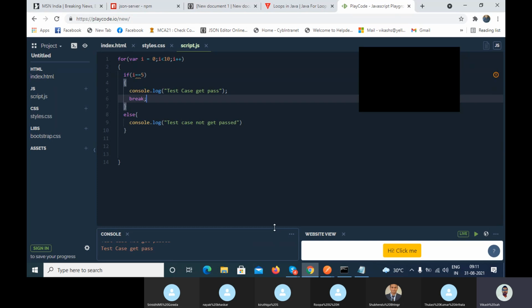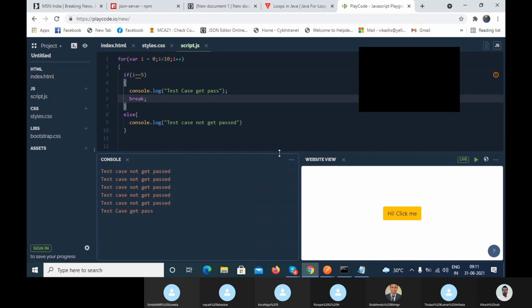You can see, when your condition gets passed and you have executed your logic, you don't want to continue, so you can use break. Right now we have only 10, but in real time you may have thousands, tens of thousands of data.